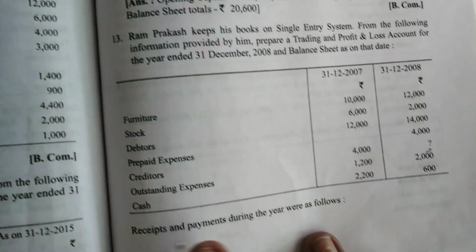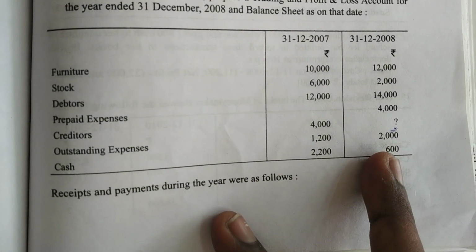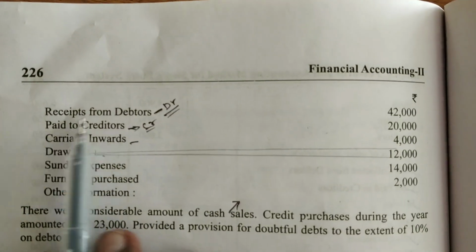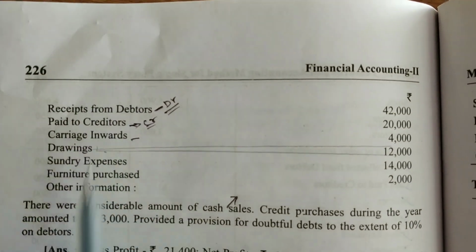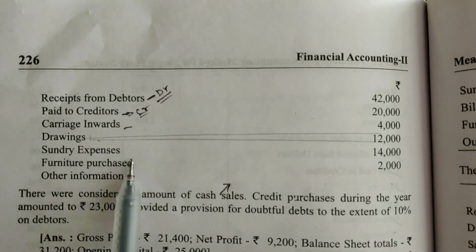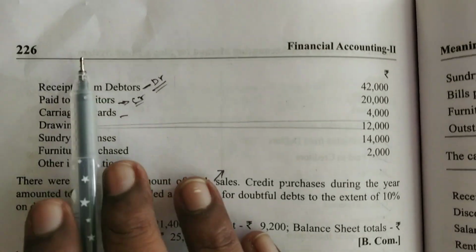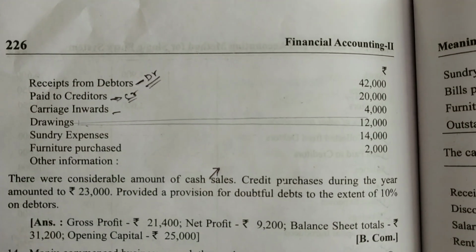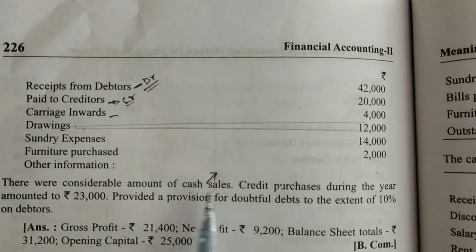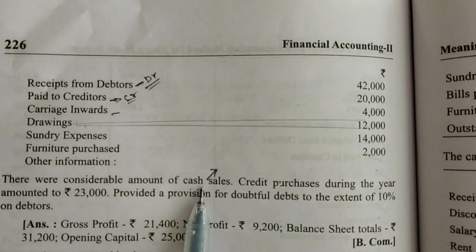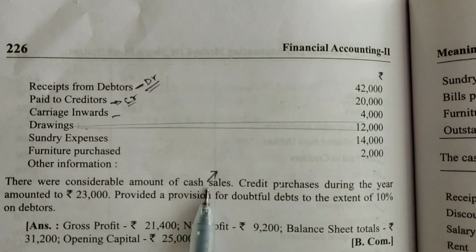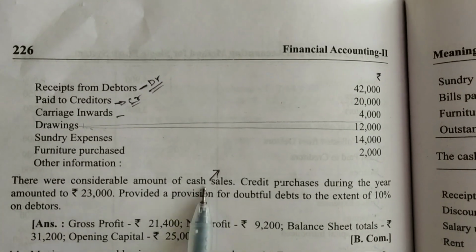See, they already gave the opening and closing balance of cash account, and they gave all the information regarding other things. So received from debtors, that means cash received; cash is going out, so cash is being drawn; expenses have been paid, cash is going out; furniture purchased, cash is going out. They gave all the information regarding the cash. The opening and closing balance is also given, but the only one missing figure is the cash sales. So we are going to find out the cash sales by doing the cash account. Whatever the balancing figure we get, that balancing figure we will call cash sales.